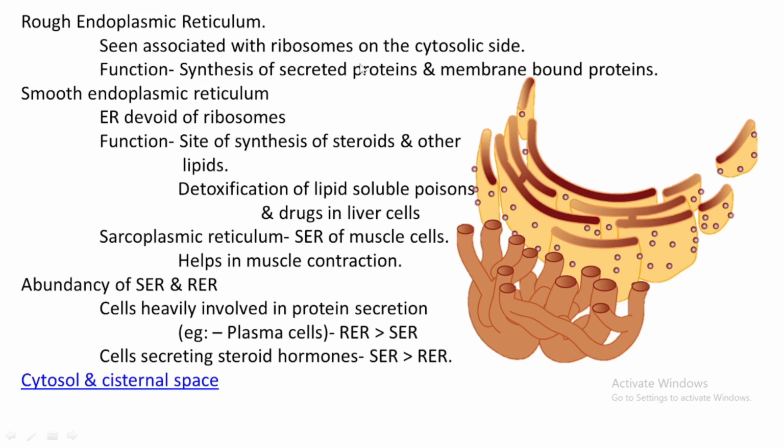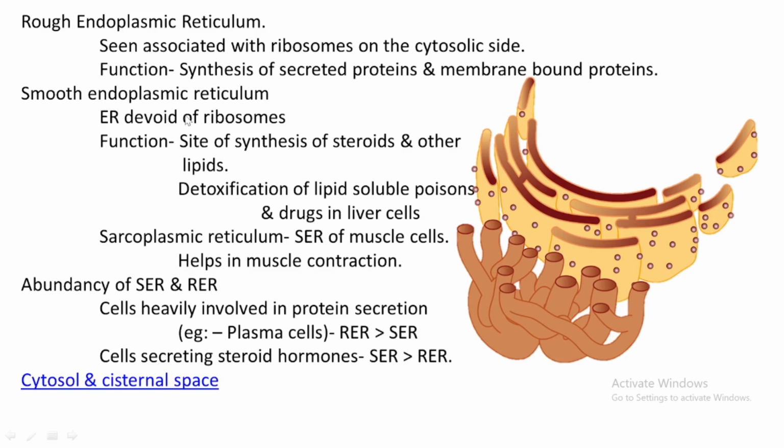So as ribosomes are present here, what will be the function of rough endoplasmic reticulum? Yes, it is involved in the synthesis of secreted proteins and also membrane-bound proteins, mainly proteins. In the synthesis of fully formed proteins, the rough endoplasmic reticulum plays the lead role.